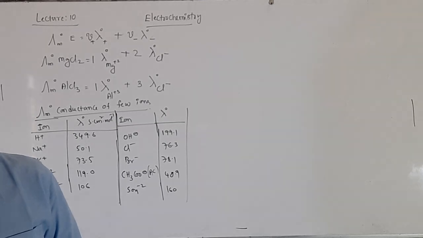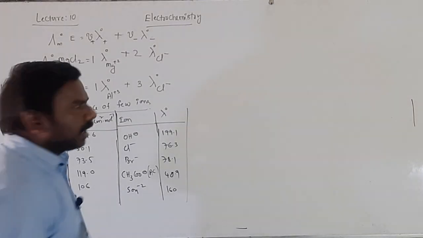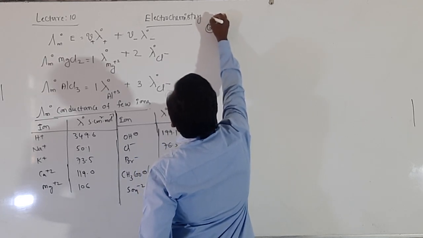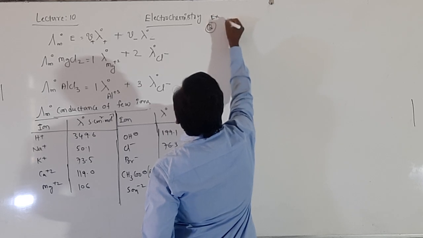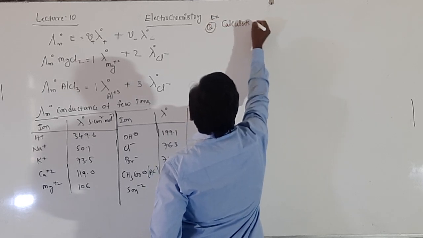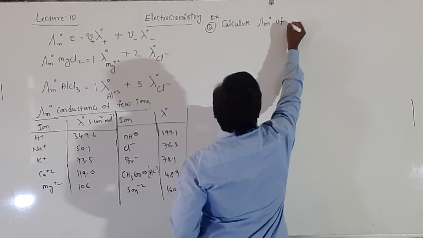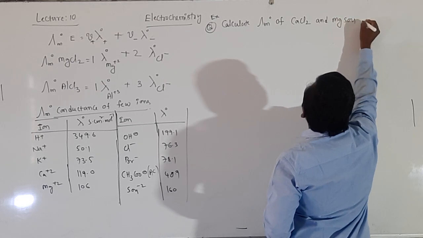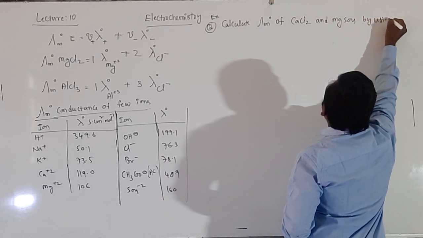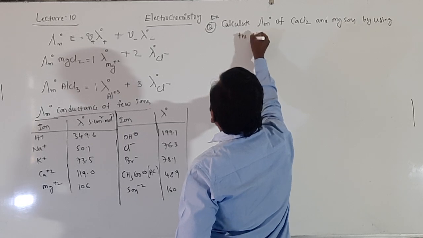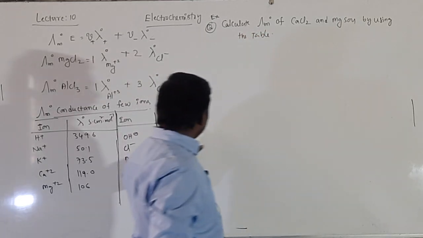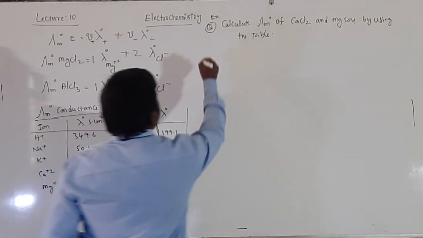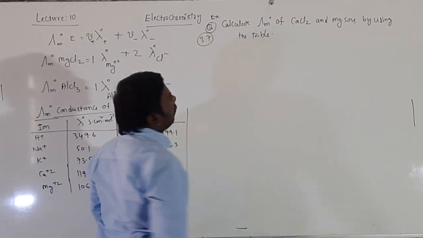The question is, question number 1. It is your textbook exemplar question. Calculate the limiting molar conductance of CaCl2 and MgSO4 by using the table. Okay, limiting molar conductance. It is question number 3.7, a solved question.